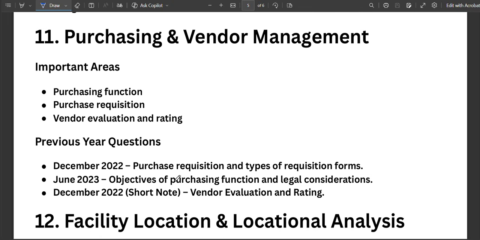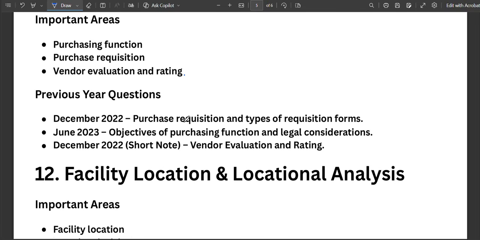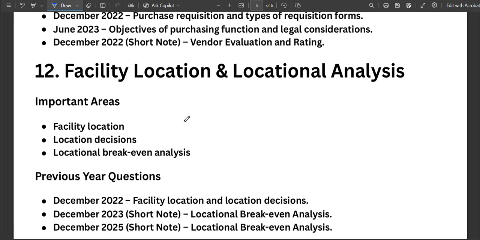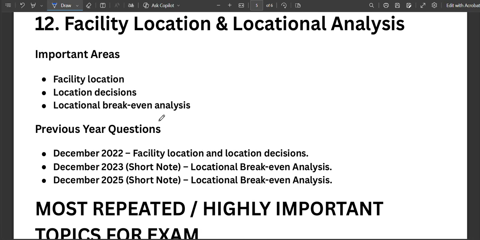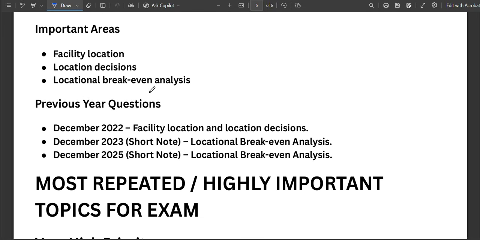Okay. And the next important topic is purchasing and vendor management in MMPC 9. For purchasing, you should focus on purchasing function, purchasing requisition, vendor evaluation and rating. These topics are important for long answer questions. And the next final one is facility location and locational analysis. It has been asked 3 times as a short note. When short note questions are asked, this is a very important topic. What is facility location? What is location decision? On what basis do we fix the location, and location break even analysis.